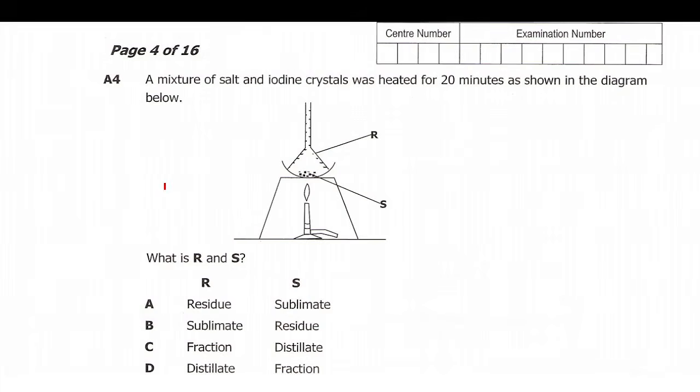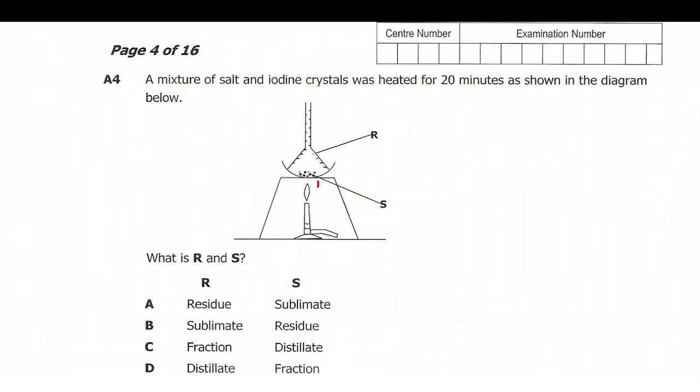Okay, question number 4 reads, a mixture of salt and iodine crystals was heated for 20 minutes as shown in the diagram below. So there's a mixture here of iodine crystals which was heated here for 20 minutes as shown in the diagram below. Then what is R and S? So after it was heated for 20 minutes, what we are seeing is some particles are clinging to the funnel here, or attached to the funnel here. So they underwent what process here?